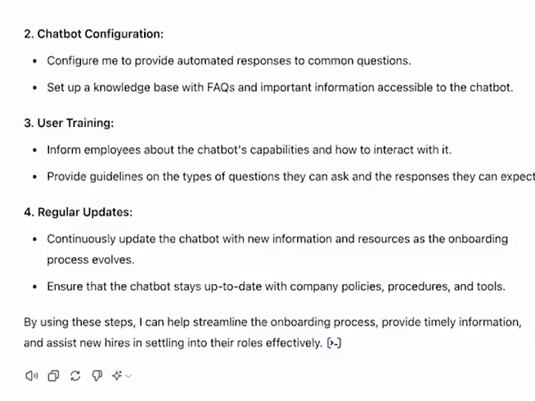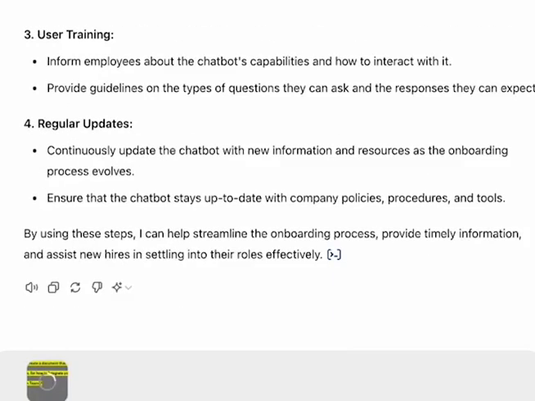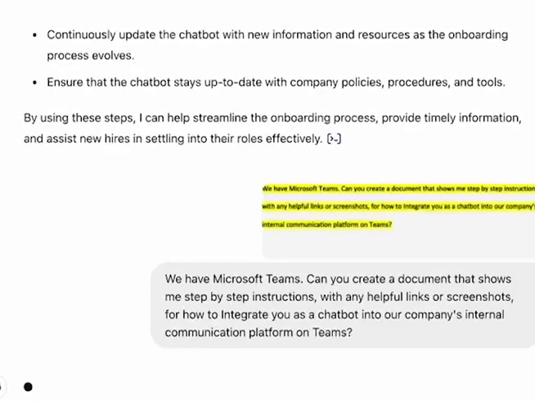So now I want to get specific instructions to help me and IT program this chatbot. So here's what I'm going to ask it. We have Microsoft Teams. Can you create a document that shows me step-by-step instructions with any helpful links or screenshots for how to integrate you as a chatbot into our company's internal communication platform on Teams?